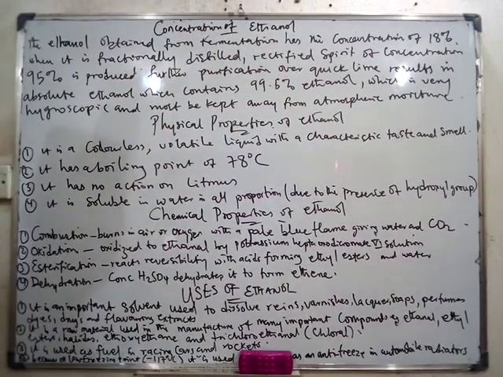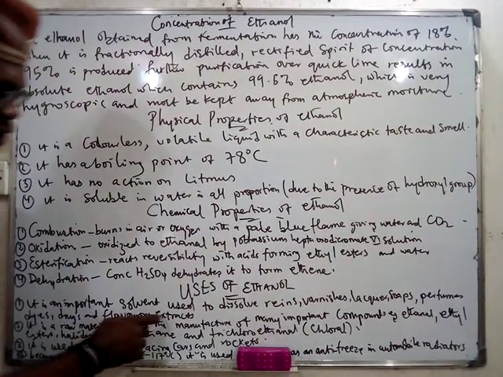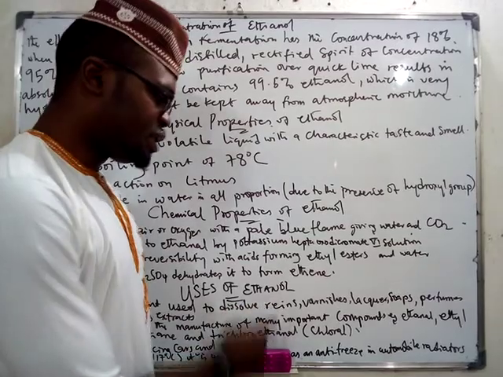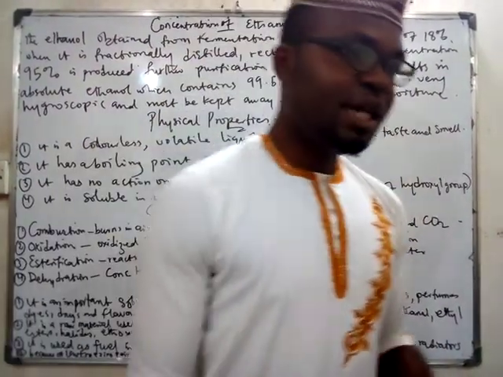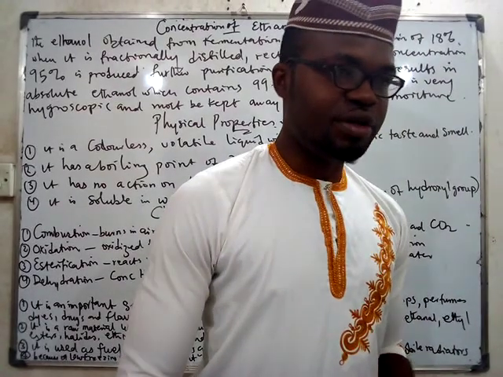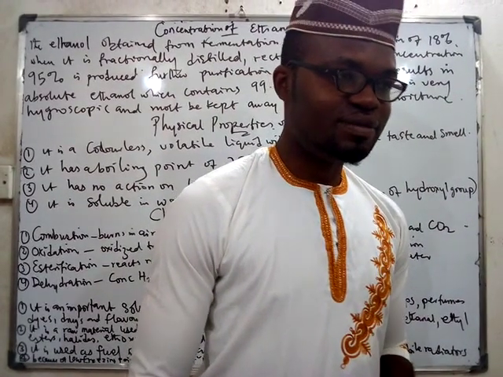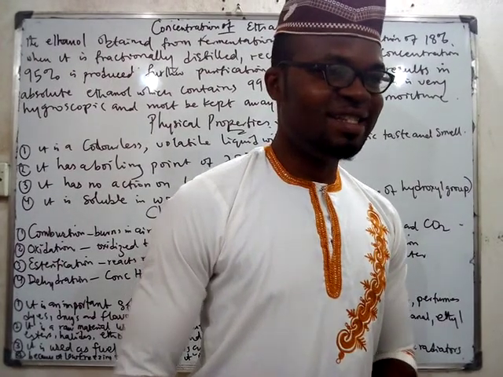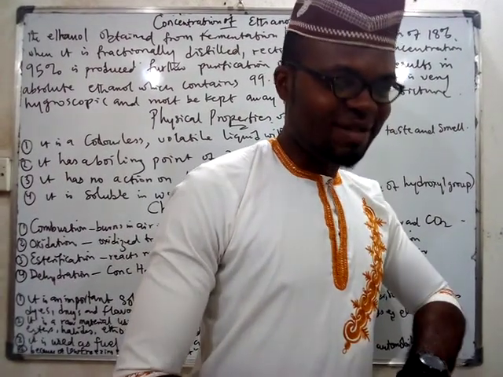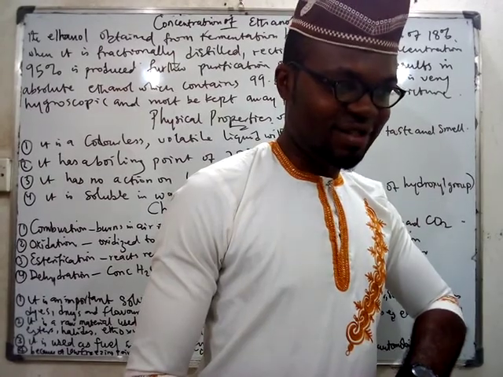What are the uses of ethanol? Ethanol is an important solvent used to dissolve rains, varnishes, lacquers, soaps, and perfume. Ethanol, that thing that you people rub on your hand, what's it called? Cutters. Or nail polish. Cutters or nail polish. When you use ethanol, kai and place on it, it will dissolve, is it not?